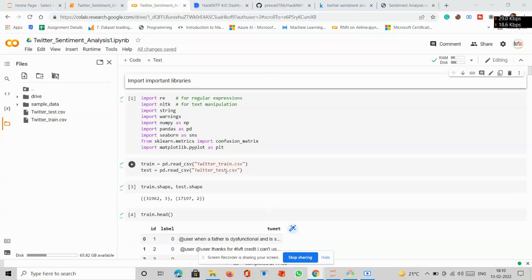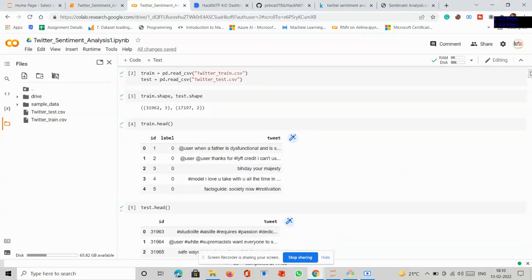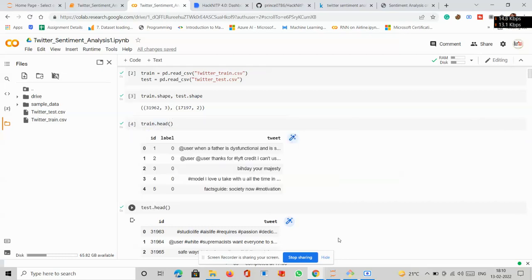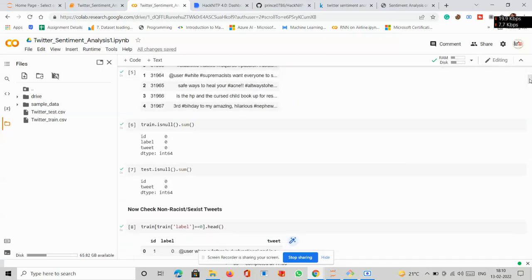After that we have imported the data sets, that is Twitter train and Twitter test, and after that we have saved our data set, right? And after that we have printed the train head, and the head means the starting part of our train data set, and like that we have also printed the test data set. After that we have checked whether there is any null value in our train data set, and as you can see here, there is no null value at all. And I have also checked it for the test data set.